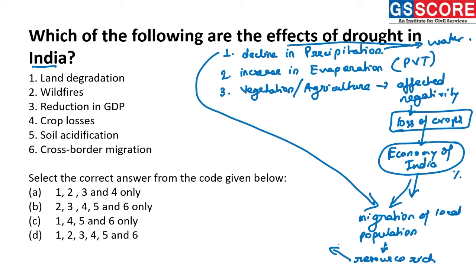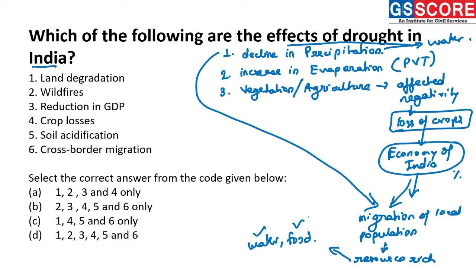Now, with regard to the resource rich, I am talking basically about water and food. They are the major resources which are very important for the survival of human beings in those regions.